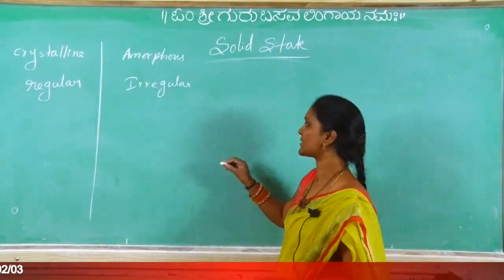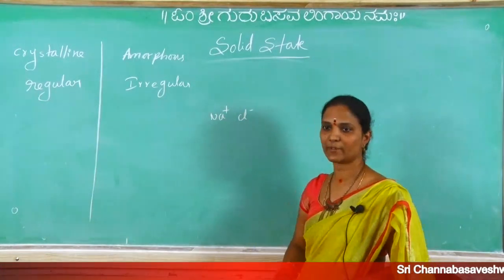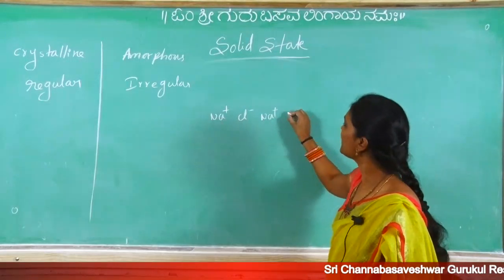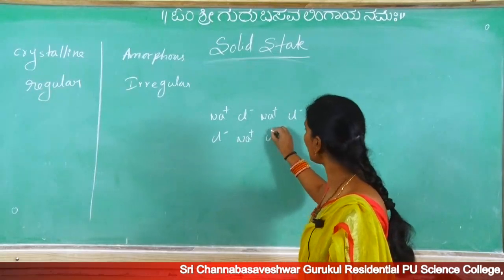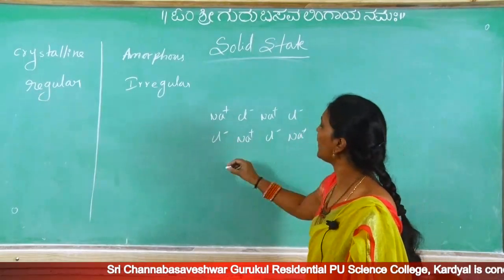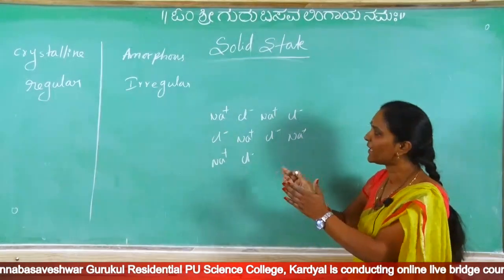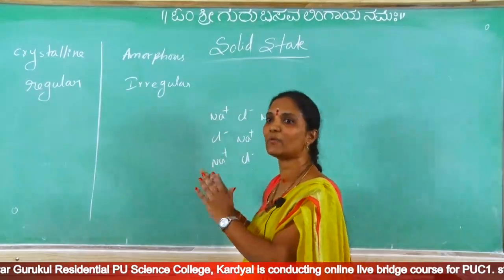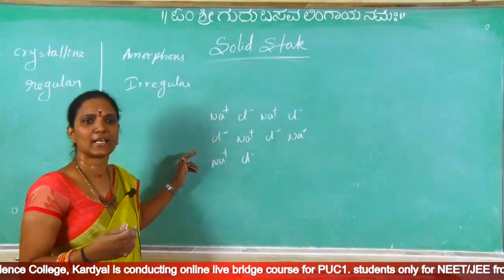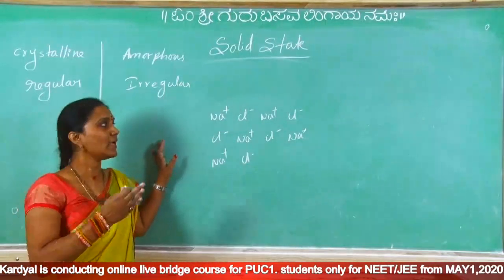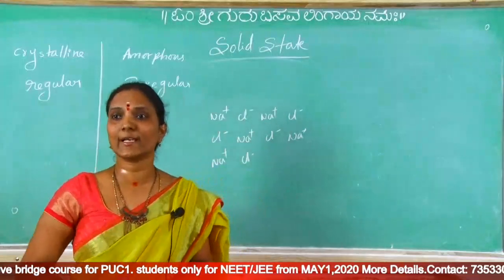Sodium chloride crystal, Na+ Cl-. Next one is Na+ Cl-, Cl- Na+, Cl- Na+ and Na+ Cl-. Like this, all particles, one cation, one anion, one cation, one anion. In any direction you observe, Na+ Cl- like that, not diagonally, don't observe. Na+ and Cl- are arranged in alternate positions. Nothing but one regular arrangement is there.